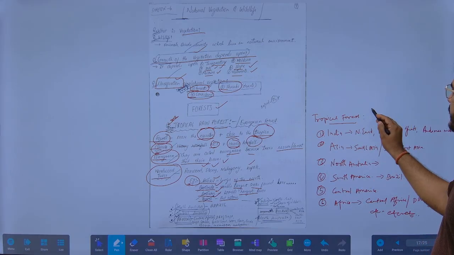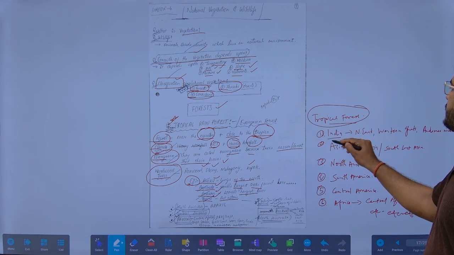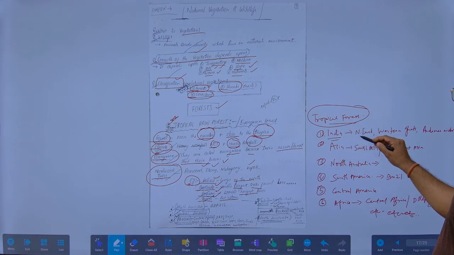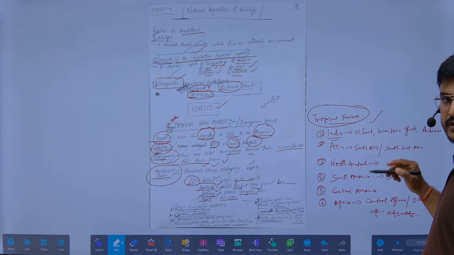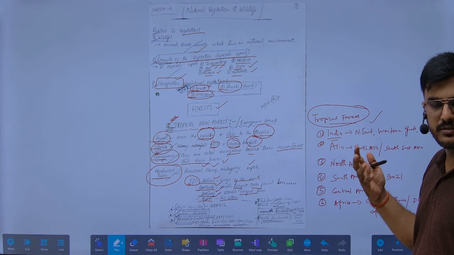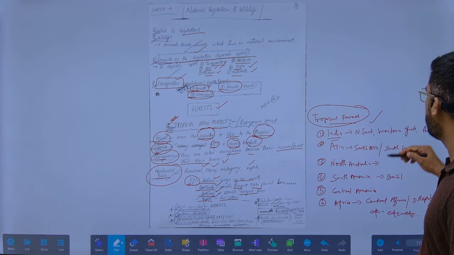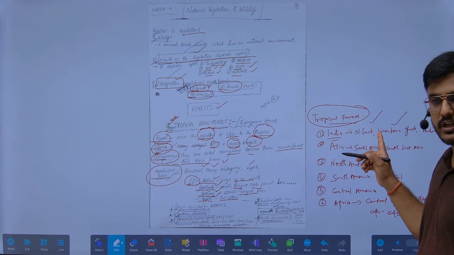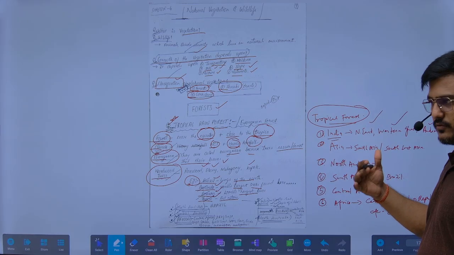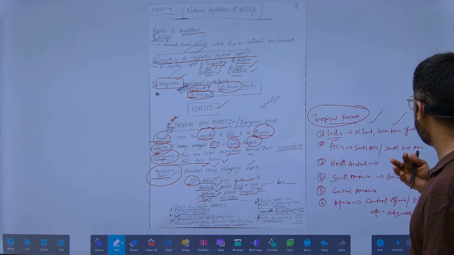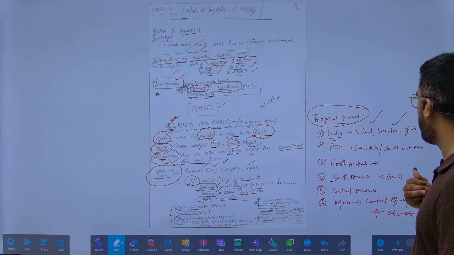Now, the tropical forest in India. These are important questions for the prelims. Please remember, in India it is found in the northeastern region where there is heavy rainfall. We have seen Cherrapunji and Mawsynram, where heavy rainfall occurs. It is also found in the Western Ghats, due to orographic rainfall, and the Andaman and Nicobar Islands, because they are very close to the equator where continuous rainfall happens.